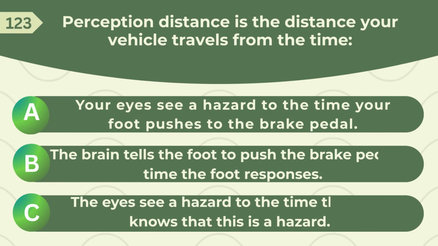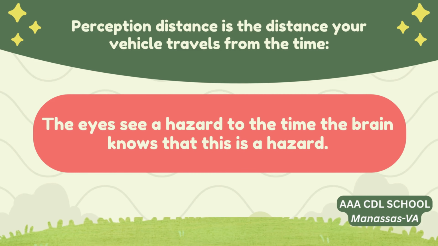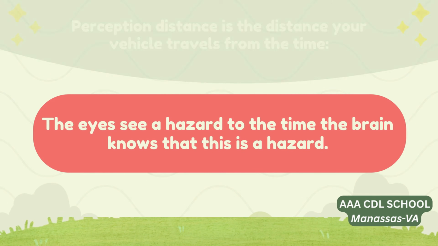Perception distance is the distance your vehicle travels from the time A. Your eyes see a hazard to the time your foot pushes the brake pedal. B. The brain tells the foot to push the brake pedal to the time the foot responds. C. The eyes see a hazard to the time the brain knows that this is a hazard. Correct answer: the eyes see a hazard to the time the brain knows that this is a hazard.